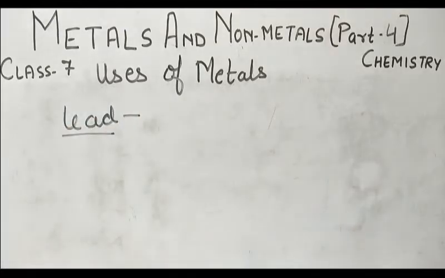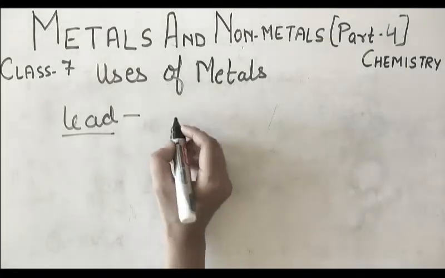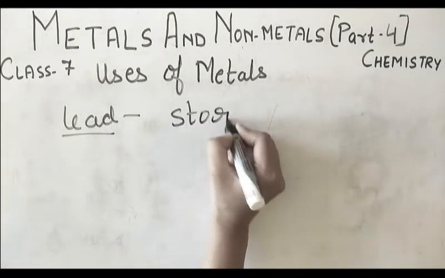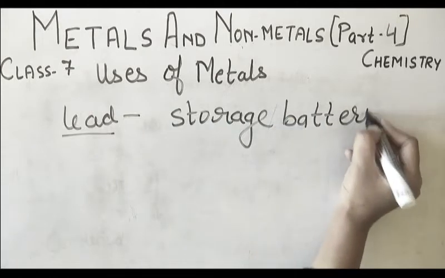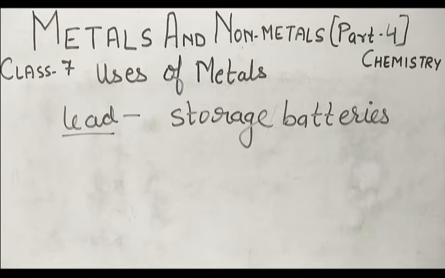So lead, if we talk about its color, it is also silver and grey in color. It is heavy and highly malleable, and one more property, it is highly corrosion resistant. What does it do with corrosion? It resists it. Now if we talk about its importance and uses, lead is very highly utilized because it is used in batteries, in storage batteries. That is why it is very important.